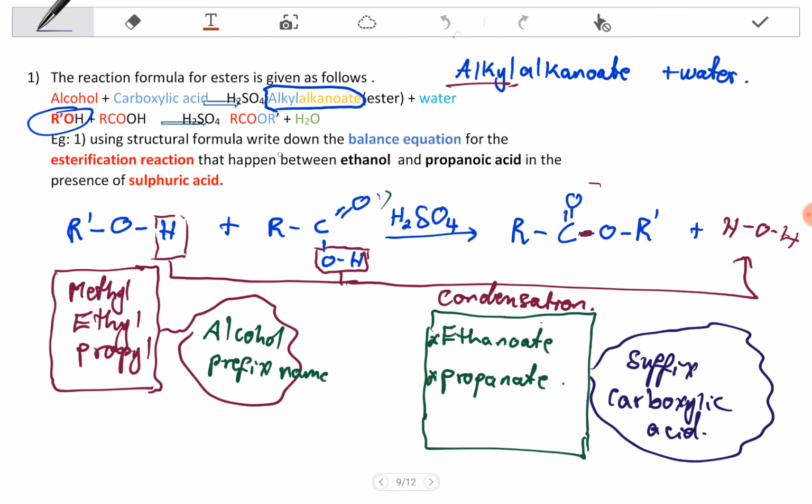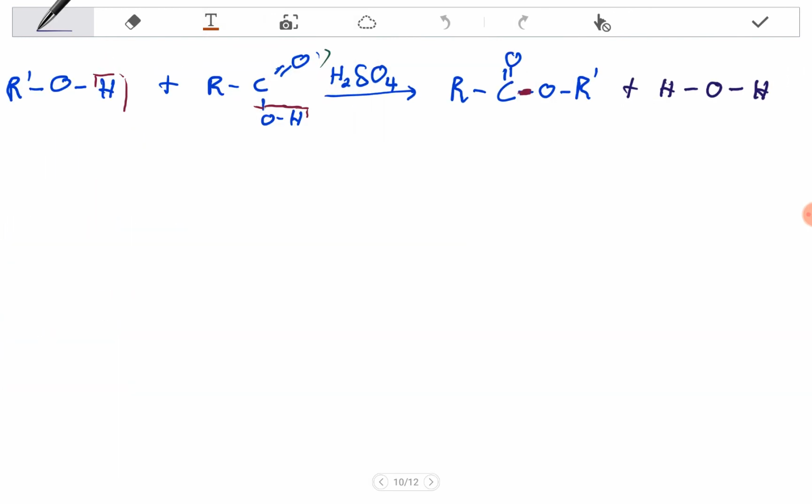Using the structural formula, write down the balanced equation of the esterification reaction that happened between ethanol and propanoic acid in the presence of sulfuric acid. So we're going to take ethanol plus propanoic acid in the presence of sulfuric acid.